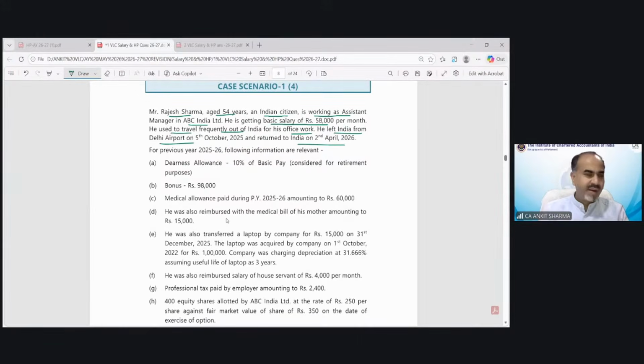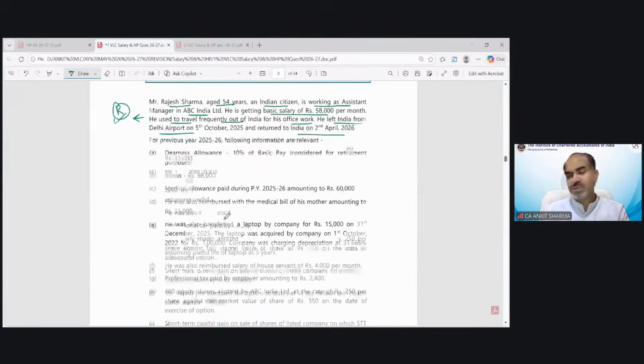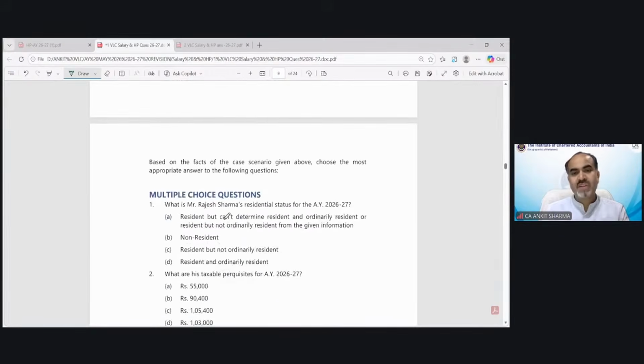So I have calculated he will be considered a resident in India. The first question was whether he is a resident or not. So option A is correct, resident. But because other information is not given, how many days he was in India in the preceding years, we cannot comment whether he is an ordinary resident or not ordinary resident. So this is none of our salary part.